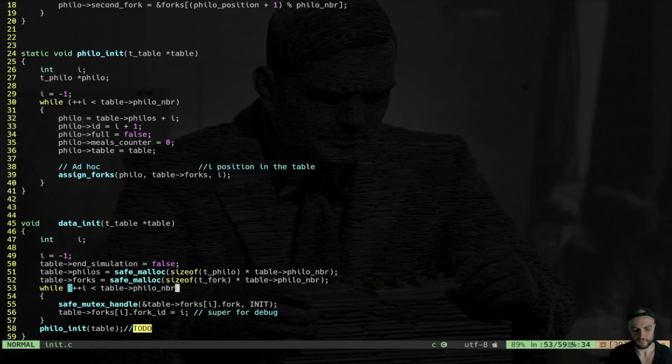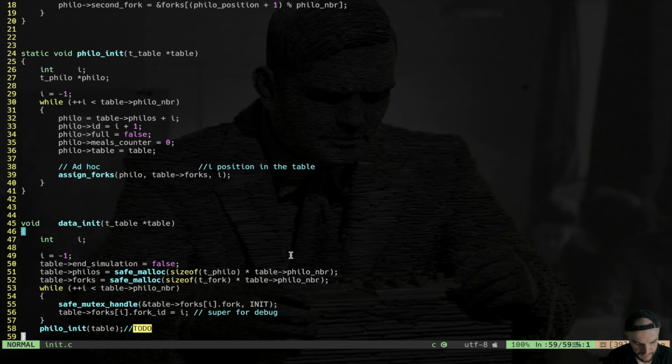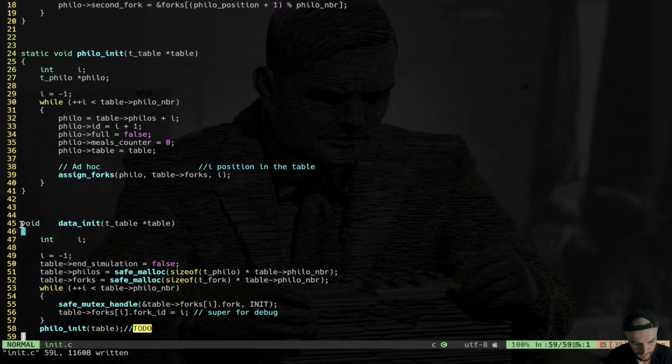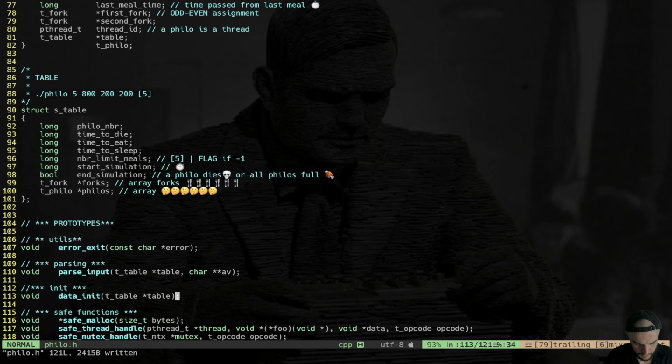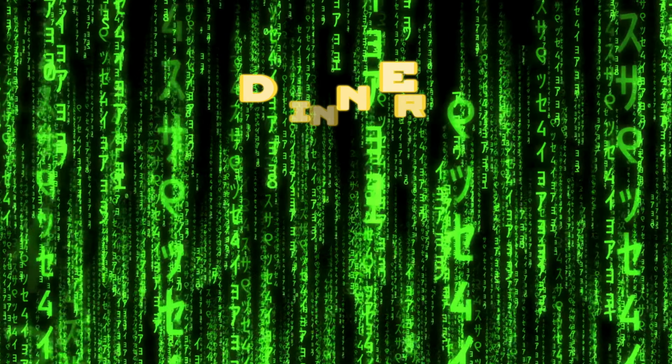Then while we are coding, we can add some other variables, of course, but by now it's fine. We have our philosophers, we have malloced the forks as well. We have init all the forks, and every philosopher has a fork assigned. So basically we are here. We have the model of the problem on the table, right? It is ready to be run. Okay, we simply copy data init in our header file. Boom, and we go back to the main. Init is done.